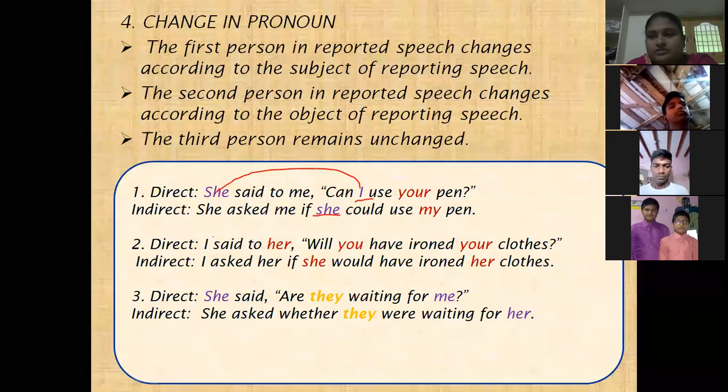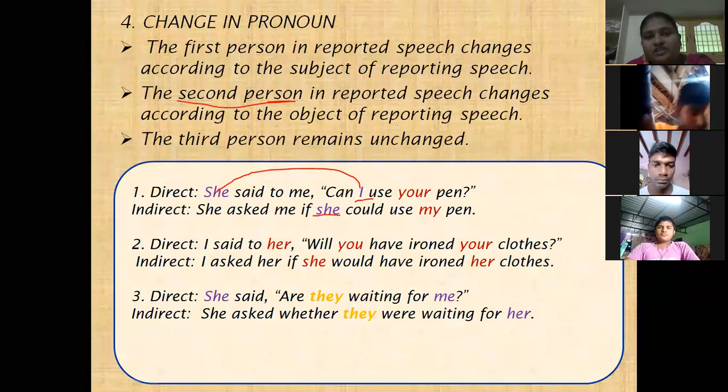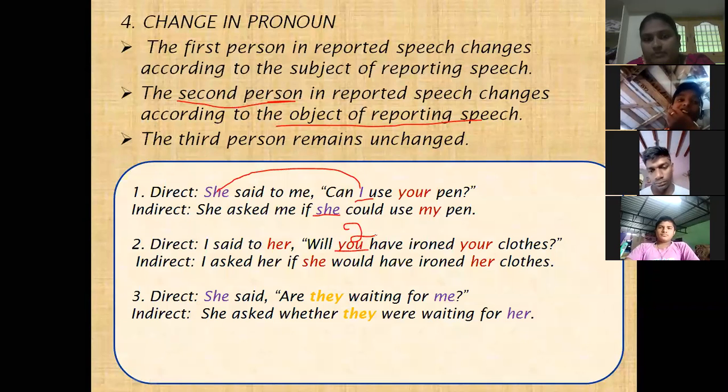And next, the second person in reported speech changes according to the object of the reporting speech. See here, in the second sentence, you is second person, and it changes according to the object in the reporting speech. Here the object is her, meaning she, so you changes to she.